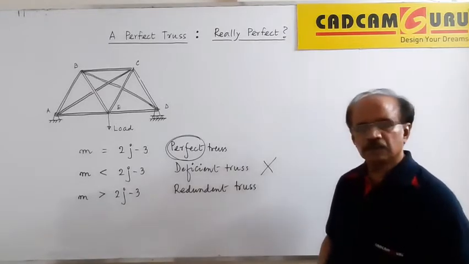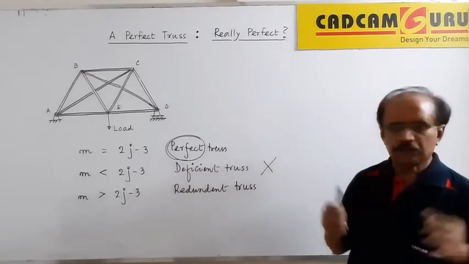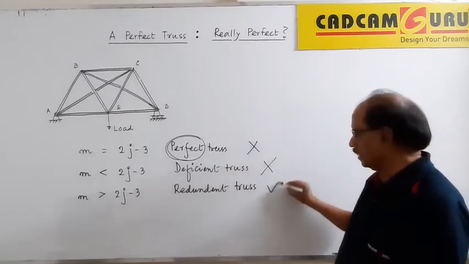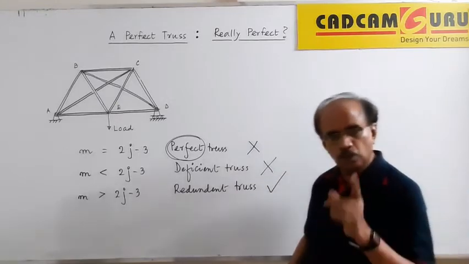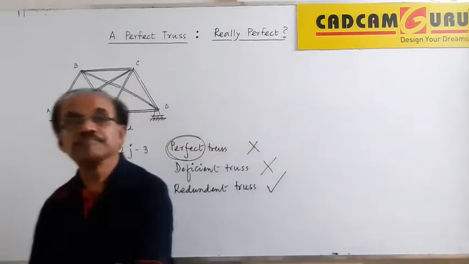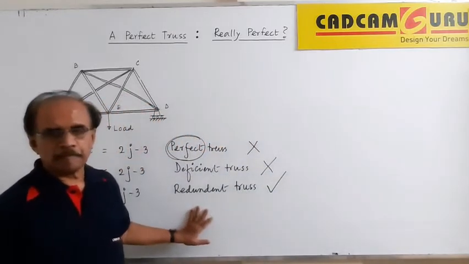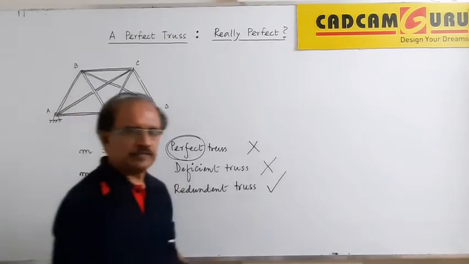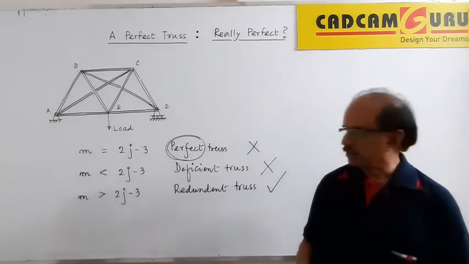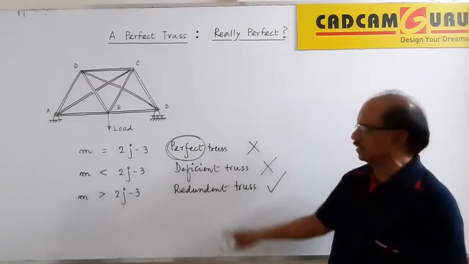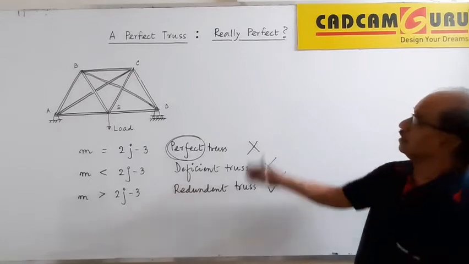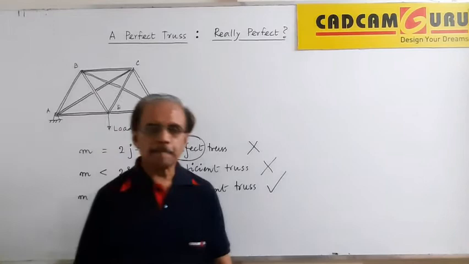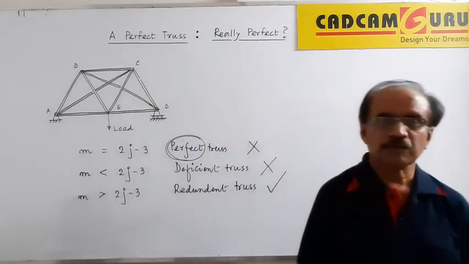But still we find, here and there in practice, we never see a perfect truss in practice. We always see redundant trusses, though there is a limitation of costing. These are unnecessarily costlier. I require, let us say, some n number of members, but my members are extra by 5, 6, 7, 8, and then it is going to be costly. But still, people prefer to install these kinds of trusses rather than the perfect ones. Therefore, the question comes into the picture: this perfect truss, is it really a perfect one?